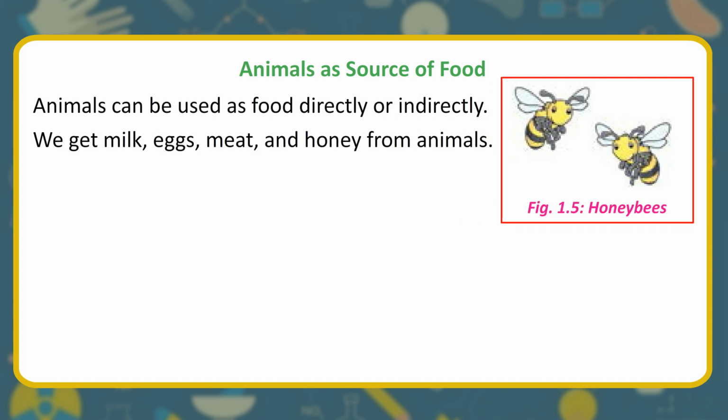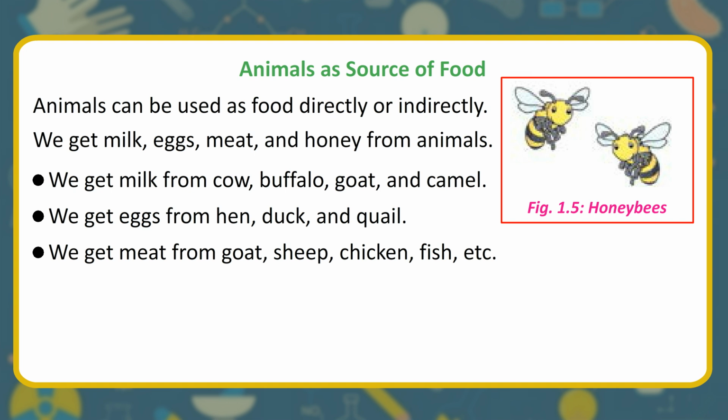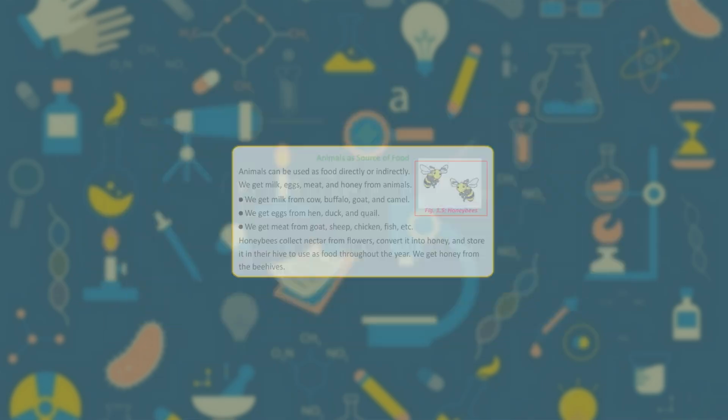Animals as source of food. Animals can be used as food directly or indirectly. We get milk, eggs, meat, and honey from animals. We get milk from cow, buffalo, goat, and camel. We get eggs from hen, duck, and quail. We get meat from goat, sheep, chicken, fish, etc. Honeybees collect nectar from flowers, convert it into honey, and store it in their hive to use as food throughout the year. We get honey from the beehives.